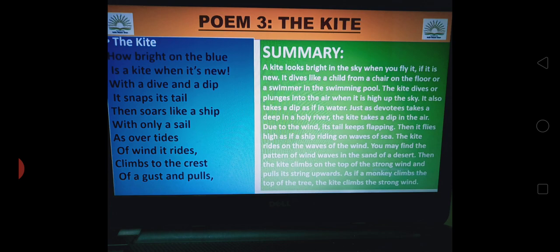Now let us have a look at the poem, The Kite. How bright on the blue is a kite when it's new. When a kite is new, it looks very bright when it is flying up in the sky. The word blue refers to the blue sky.